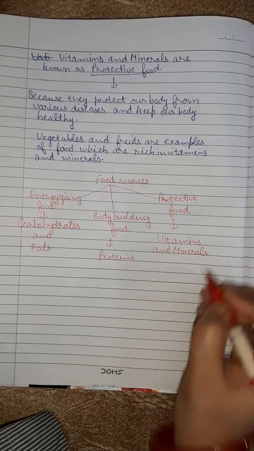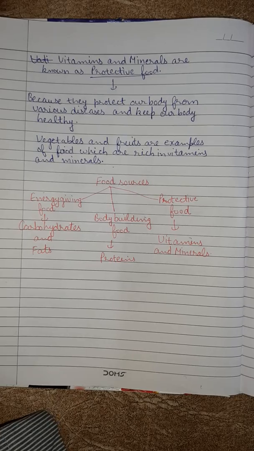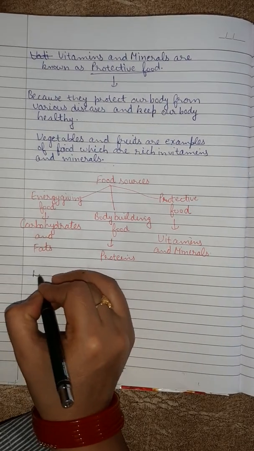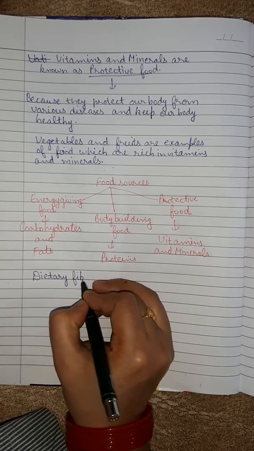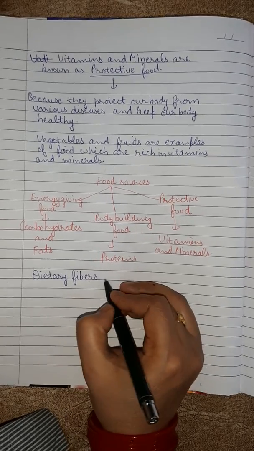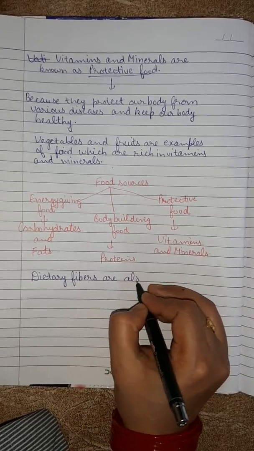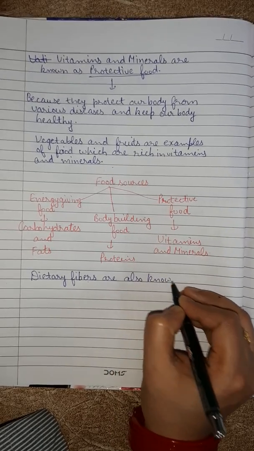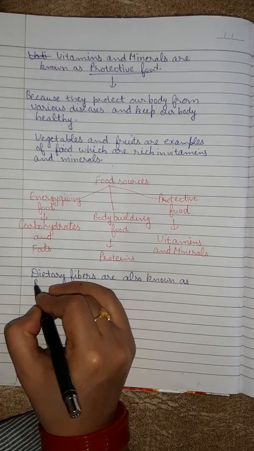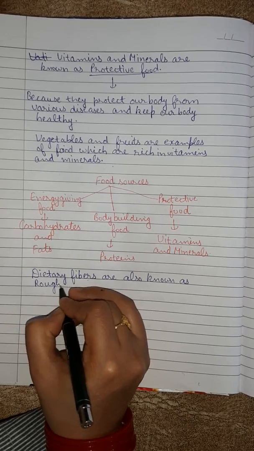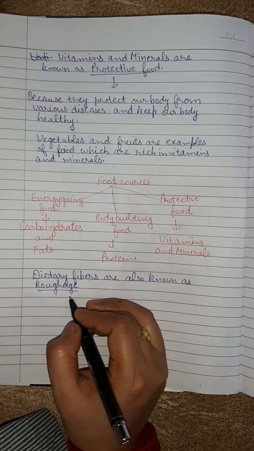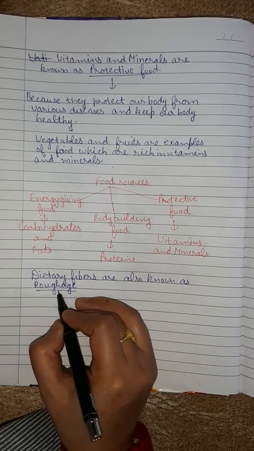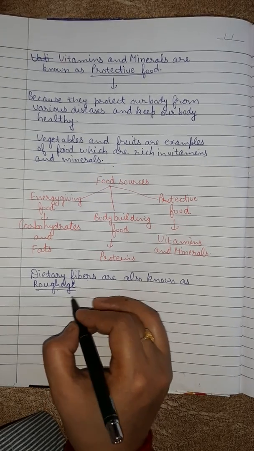Along with these nutrients, we need dietary fibers and water also. These dietary fibers are also known as roughage. Roughage is one of the essential nutrients of our diet. Now, why do we need roughage?